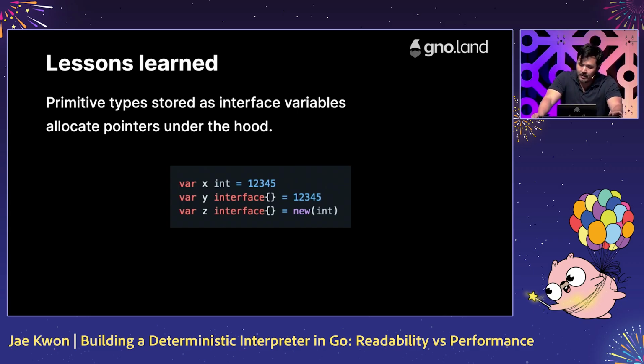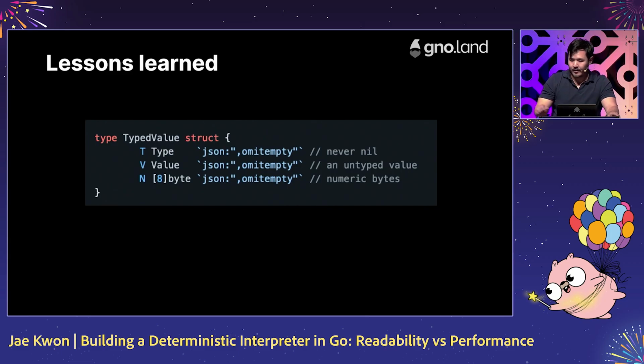It's a little more complicated than that because Go does some optimizations, but that's generally the case. And this behavior changed in Go 1.4, by the way, so some old blog posts might not be correct. This is why all of the values in the Gno VM are represented by a struct, not with two fields, the type and the value. They're both interfaces, but also a third field, n, to hold the primitive numeric value. And this way we can avoid storing integers in an interface field and avoid a pointer allocation.